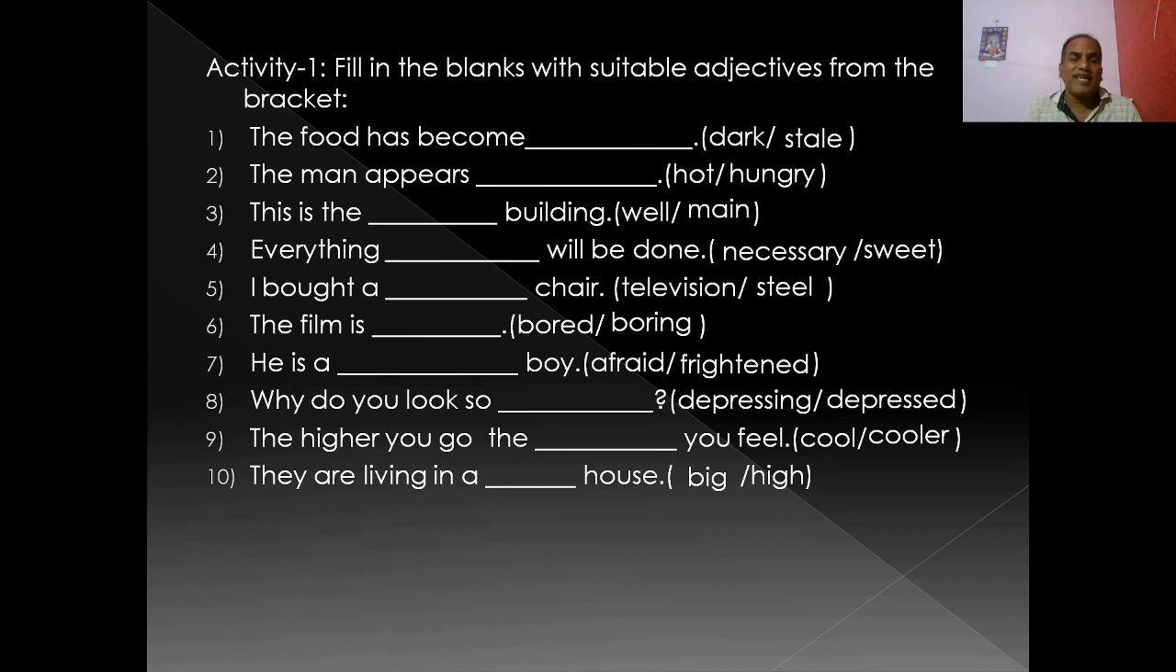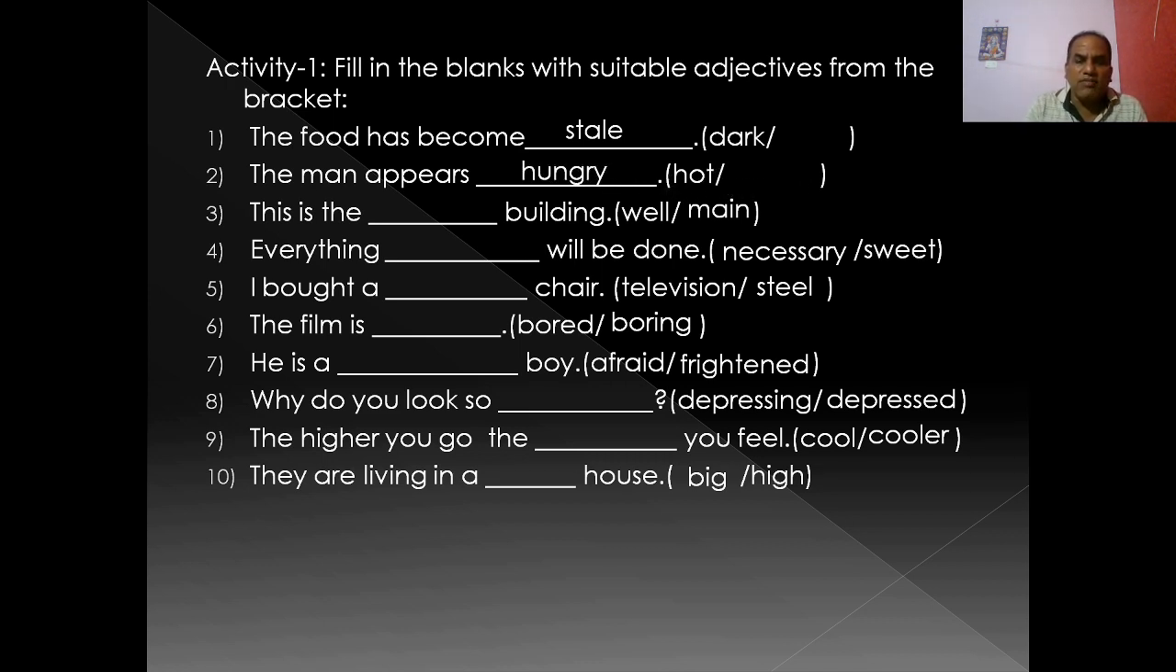Let us do some activities. Activity 1: fill in the blanks with suitable adjectives from the brackets. The food has become dark and stale. We can say: the food has become stale. This is the appropriate adjective. The man appears hot, angry. Angry.